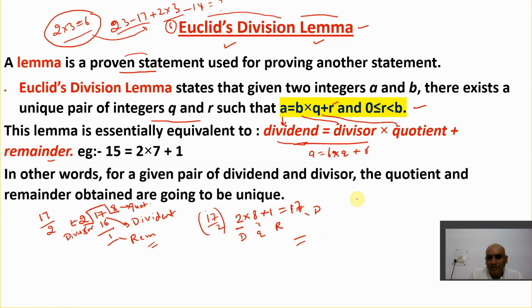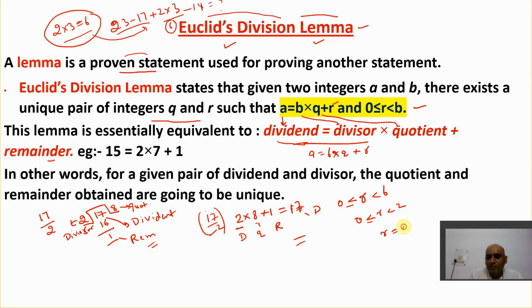And very important, the value of R lies between 0 and B, greater than or equal to 0 and less than B. B is the divisor. If I divide 17 by 2 here, the divisor is 2. So the value of R lies between 0 and 2, meaning R should be less than 2 but greater than or equal to 0.